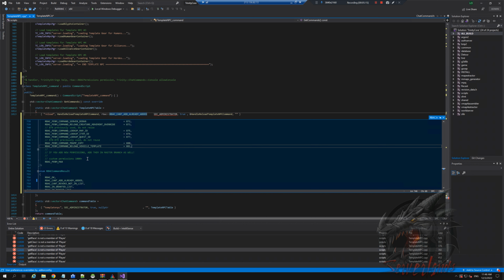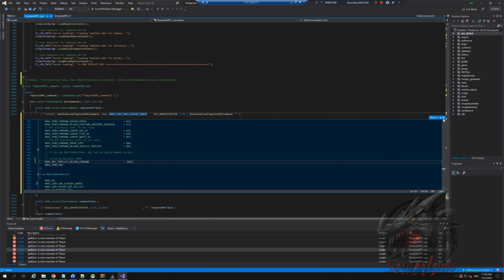Let's do all the custom permissions 1000 and above. So let's do RBAC NPC template reload command. And I press tab to do a long space, sort of speaking, so I can match it. This will be case 1000.